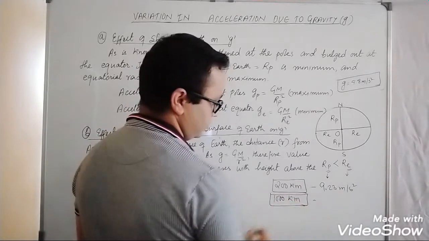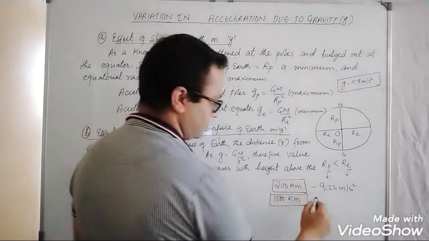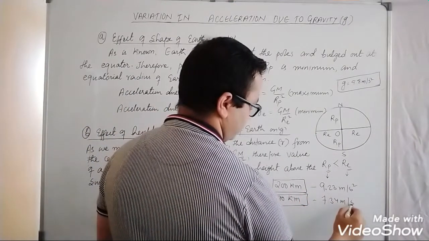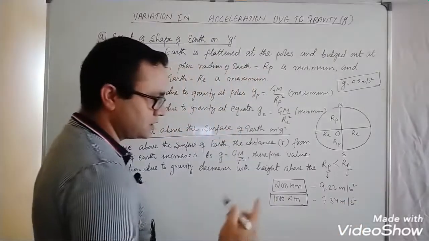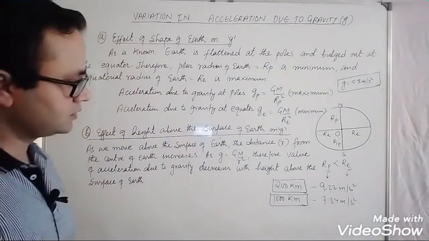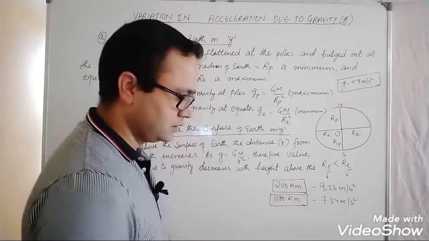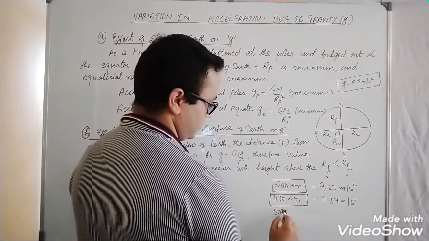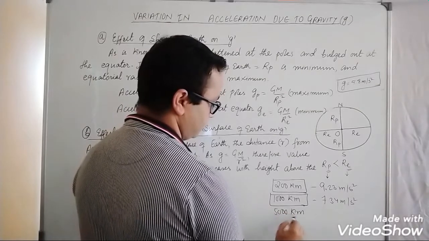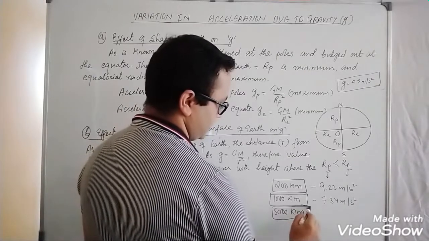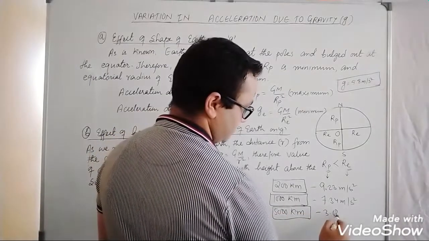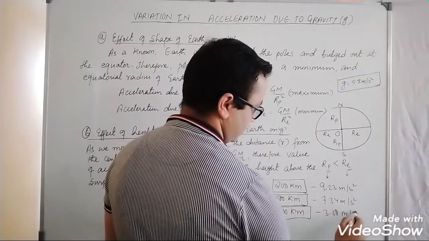At 1000 km, the acceleration due to gravity will be 7.34 meter per second square. It means as distance increases, acceleration due to gravity decreases. For 5000 km, the acceleration due to gravity will be 3.08 meter per second square.